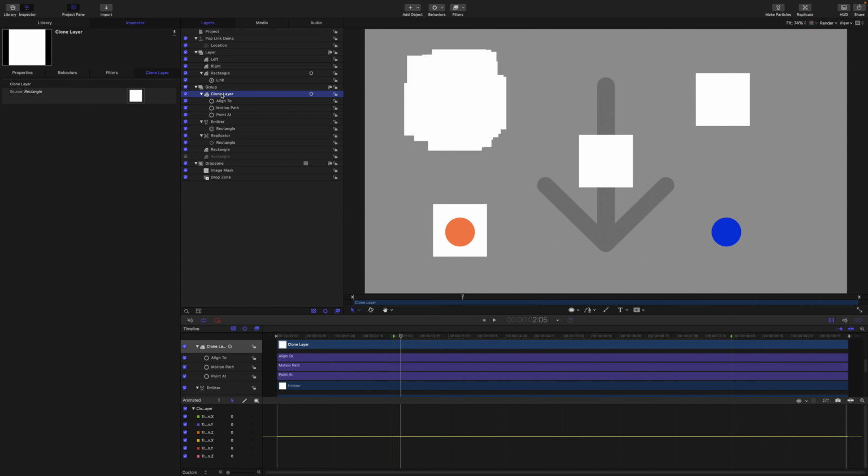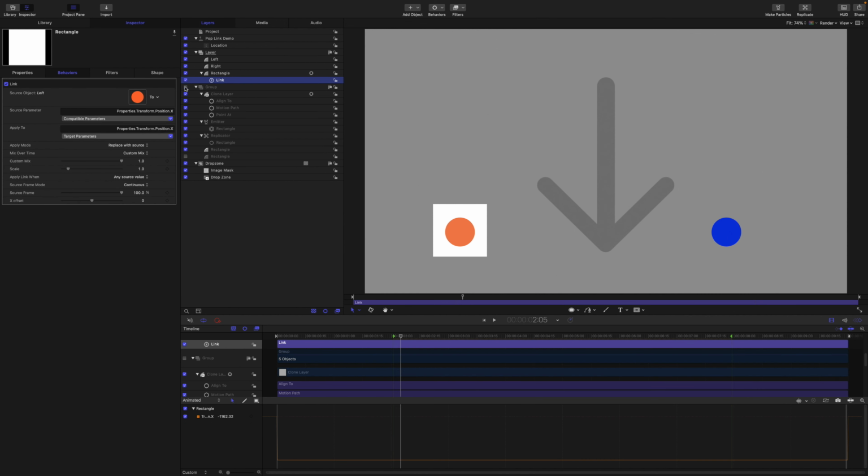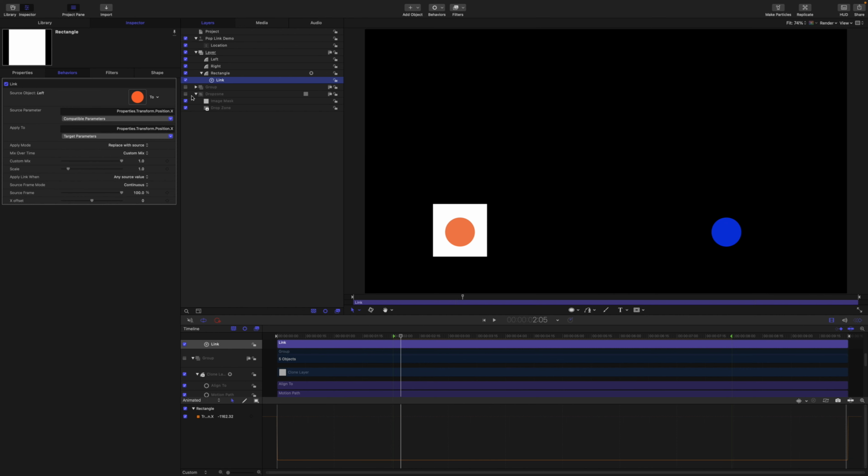And also clones. Now there's a link in the description for a lesson by Simon Ubsdel which takes you through a good practical application of rigging the clone source. Generally in Motion, if a tool has a source, you can rig it, and that opens the door to many possibilities. Today's lesson though is all about rigging the source of the link behavior. I'll just turn off these elements. We'll take a quick look at the principle.